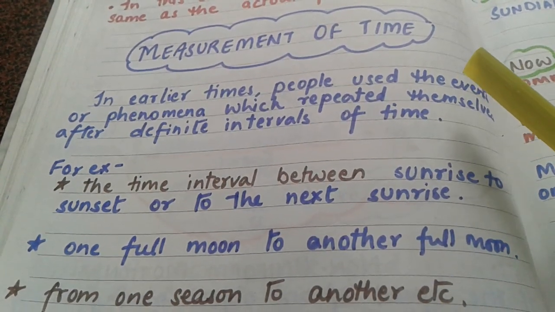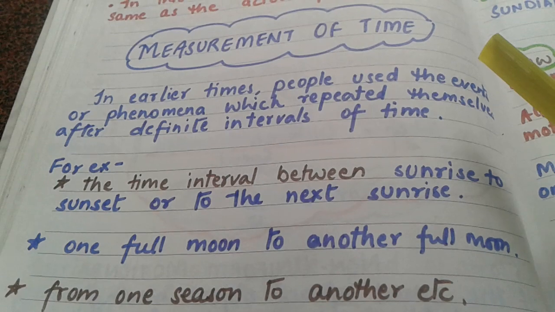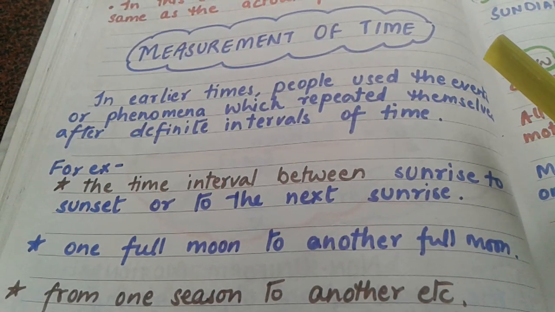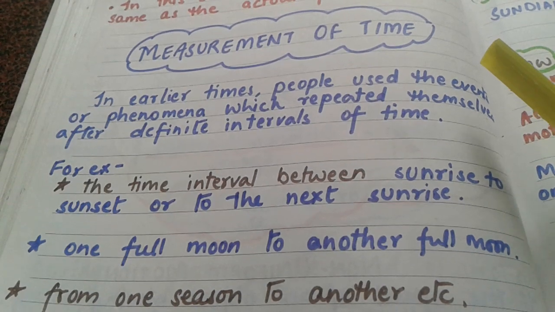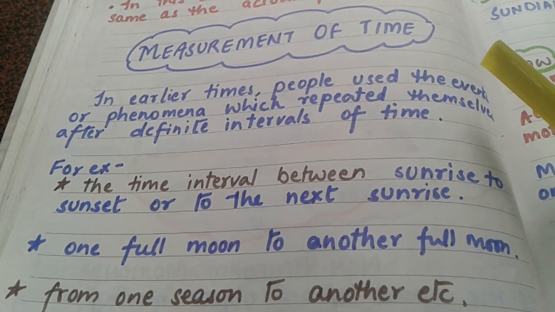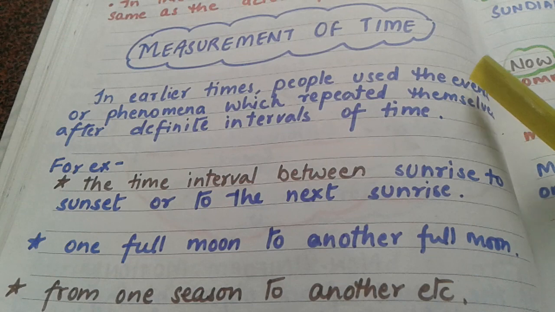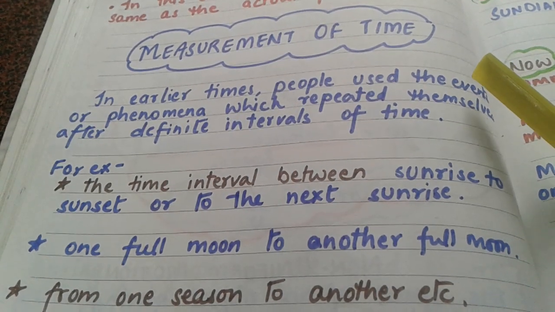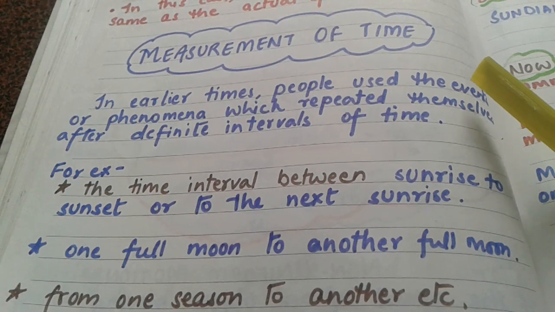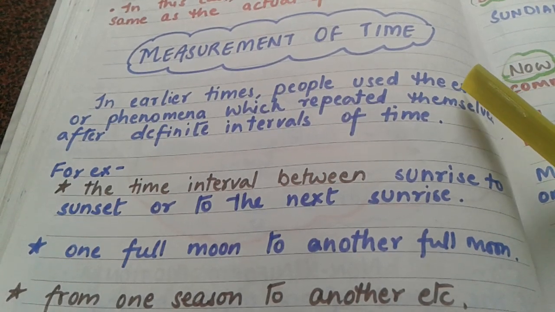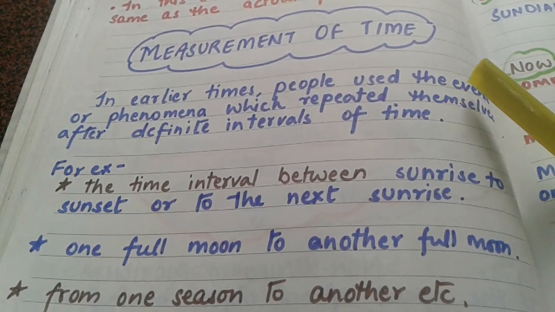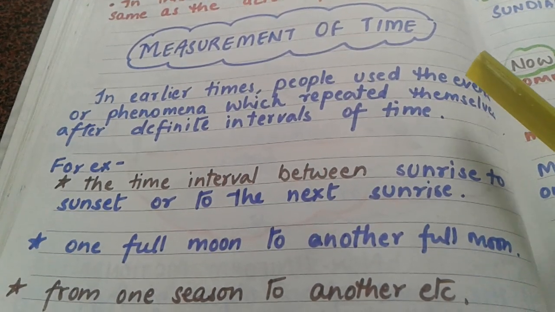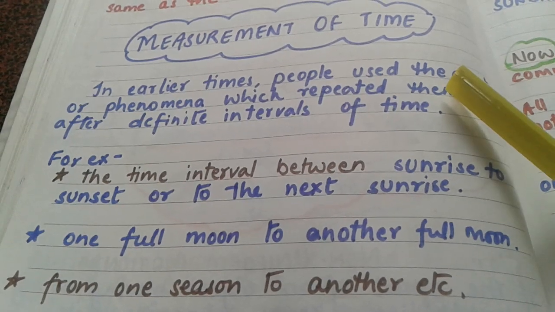As we all know, time is very important for us. If we start a paper late, for example, what will happen? We are not able to finish our paper on time. Or if we are late to the airport, what will happen? We will miss our flight. So all these examples show that time is very important for us. We should be punctual. Now the most important thing is to know how this time is measured.